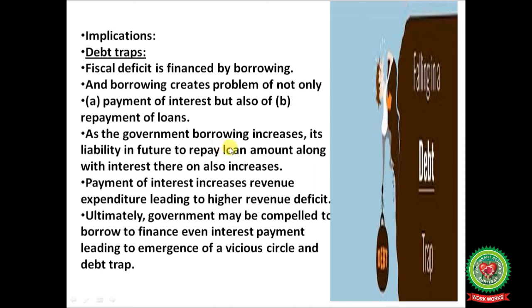As government borrowings increase, its liability in future to repay the loan amount along with interest thereon also increases. Payment of interest increases revenue expenditure, leading to higher revenue deficit. Ultimately, the government may be compelled to borrow to finance even interest payment, leading to the emergence of a vicious circle and debt trap.